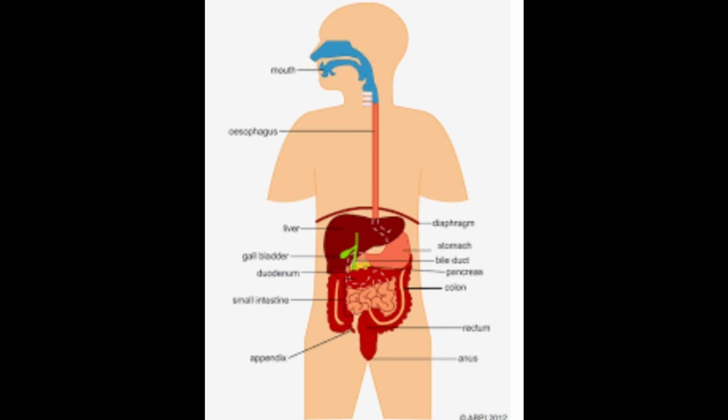The small intestine is 20 feet long, and its large surface area is due to folds, villi, and microvilli. Villi and microvilli are called the brush border.